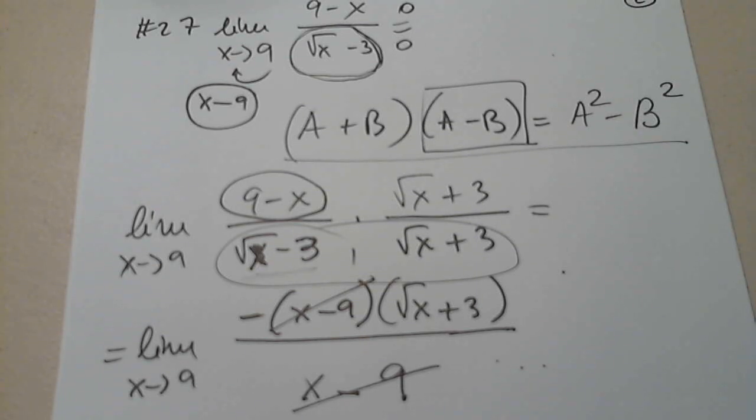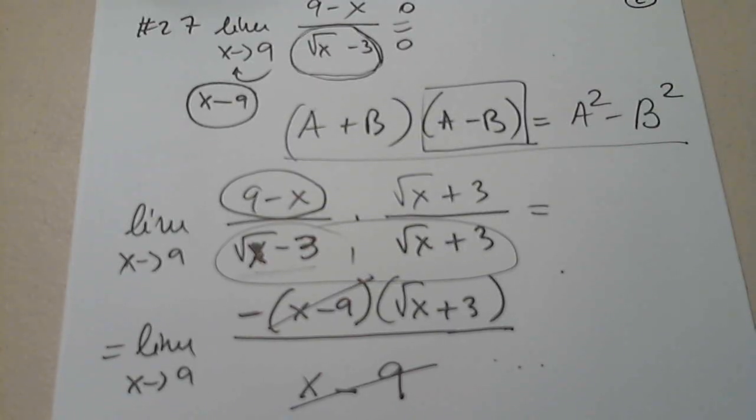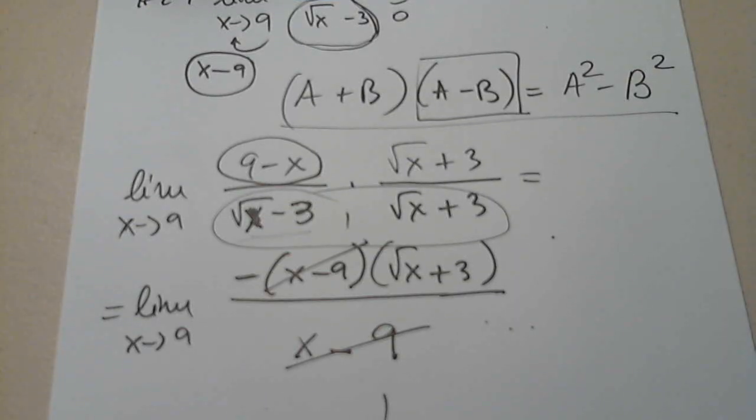Is this okay? Please say something. I don't want to lose anybody. Is this okay? Yes? No? Anybody?